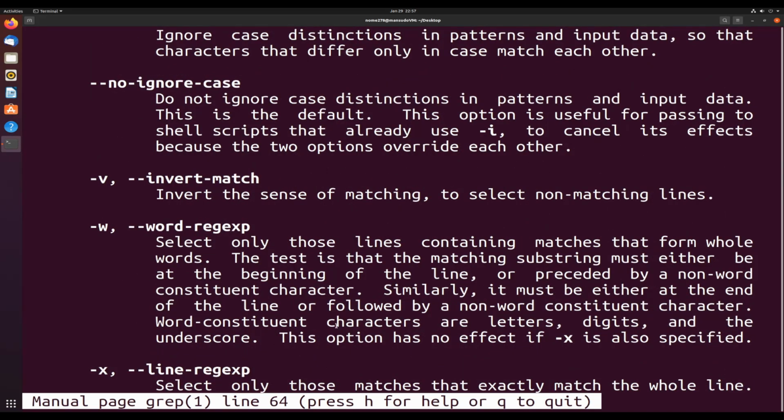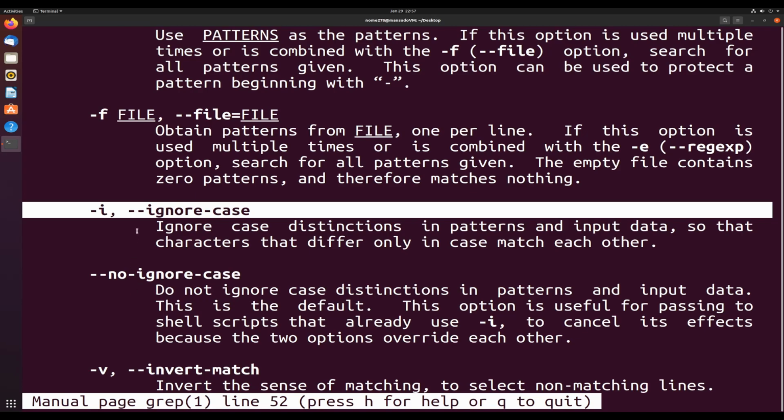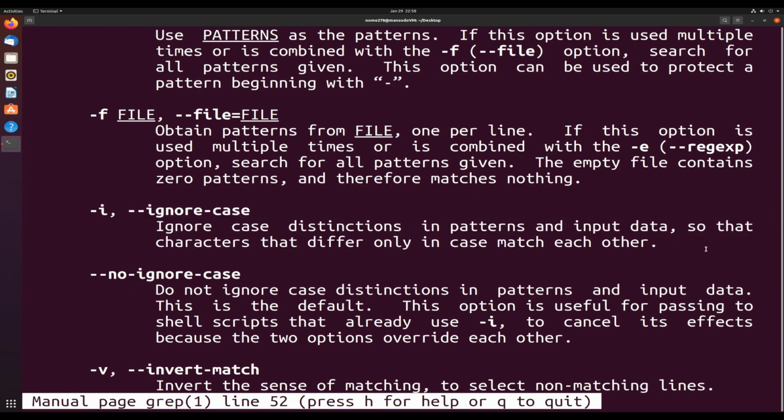Let's say you want to ignore the case. So grep tends to only print out case sensitive patterns. So if it is all lowercase, you type it in, it's all capitalized, it won't show up in the grep. So let's say you want to not have grep distinguish between the uppercase and lowercase letters. You just want to do both. You would pass that -i option here. That ignores case distinctions in patterns and input data, so that characters that differ only in case match each other. So let's go ahead and talk about grep a little bit more.